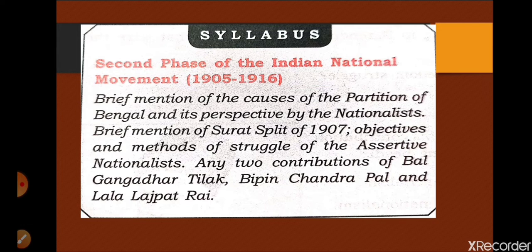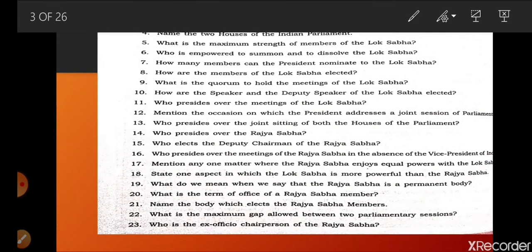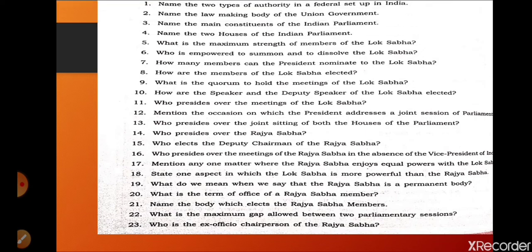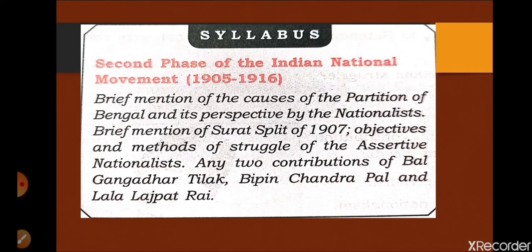So today in your class, first we are going to discuss partition of Bengal and causes for partition of Bengal, anti-partition movement, and with that we will discuss Surat split and causes for the rise of assertive nationalists. These topics we are going to discuss today. So I hope you understood what the syllabus is for today's class. So keep your book with you and get ready for the class.